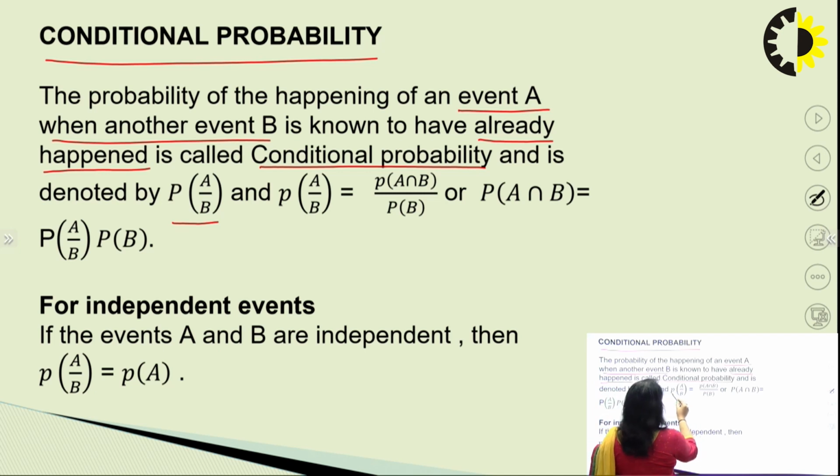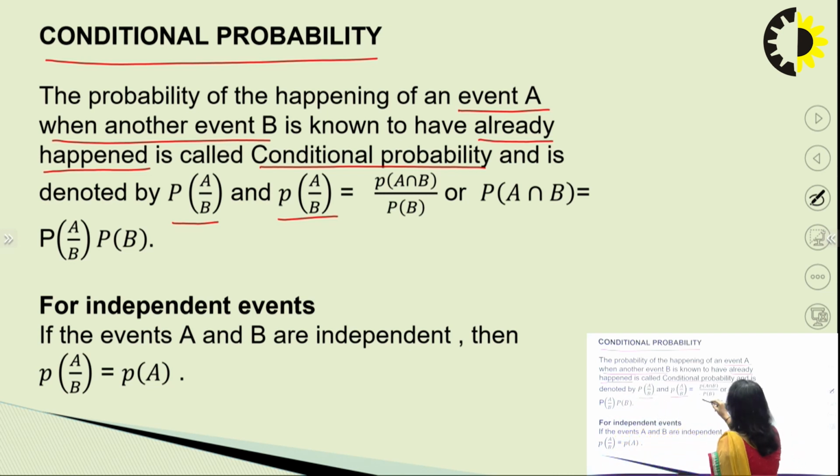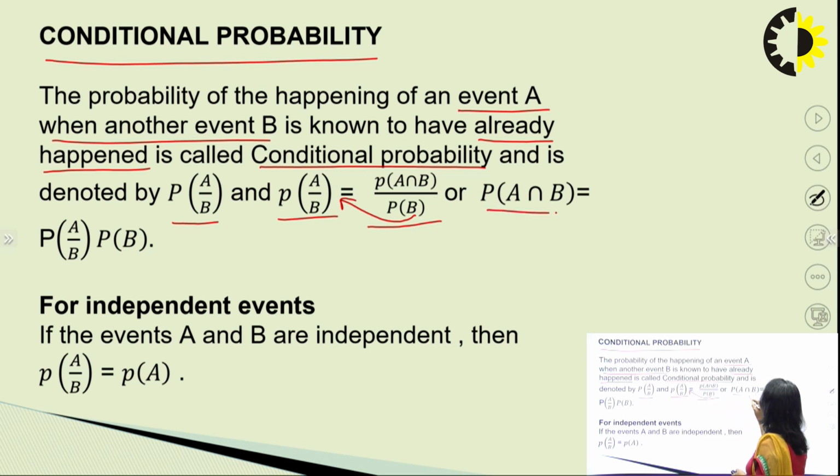This is also denoted by small p, bracket A by B, that means probability of A given B has occurred. This is equal to probability A intersection B divided by probability B. Or we can also write this, taking it over to this side, as probability A intersection B is equal to probability A by B into probability B. So this is the conditional probability.